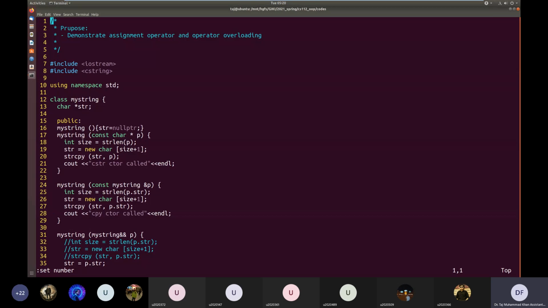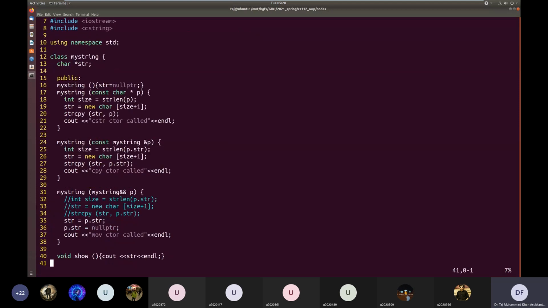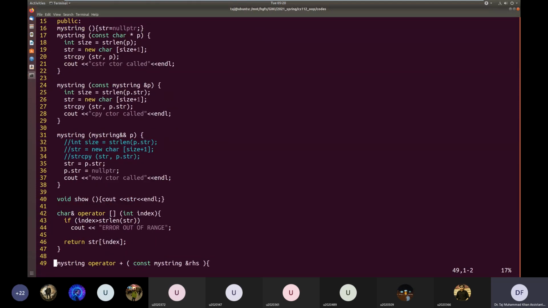If your objects use dynamic memory and they have very large sizes, then whenever there is a temporary object, instead of copying its data, we can move or steal its data, whether it is in a constructor or in an assignment operator. But for this to work, you should know the concept of temporary objects, R values, and this kind of concepts. They should be very clear if you want to use move constructors and move assignment operators.